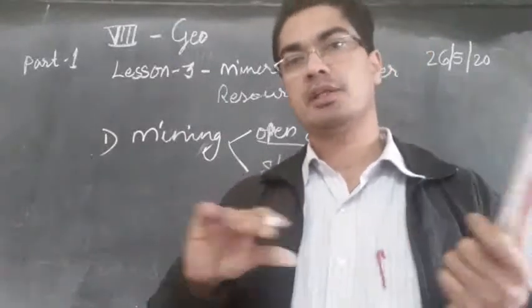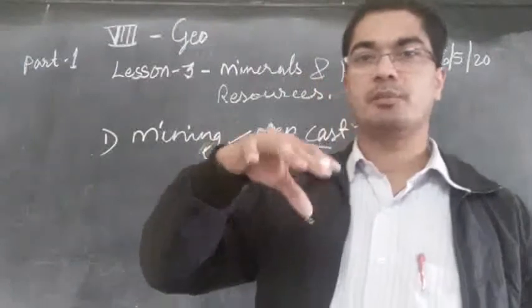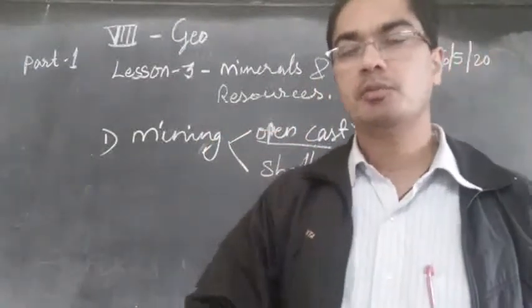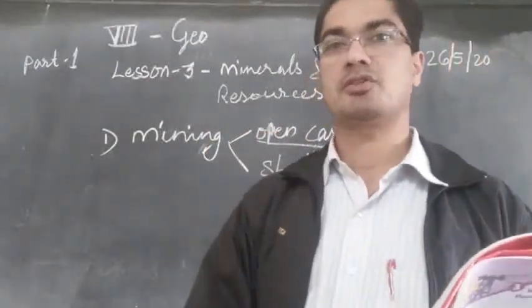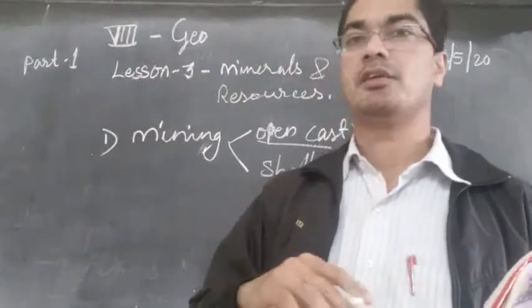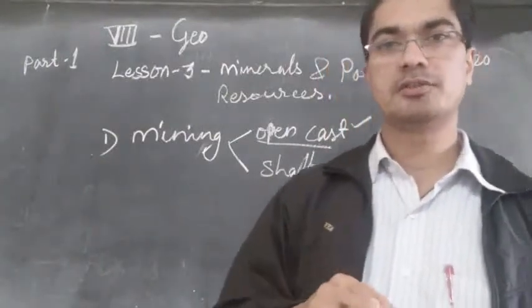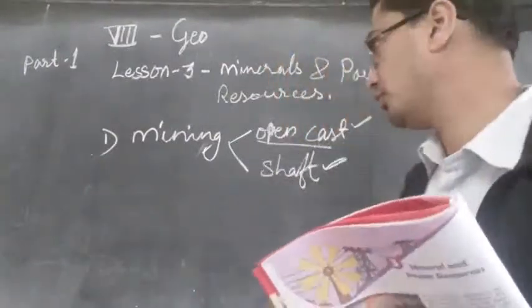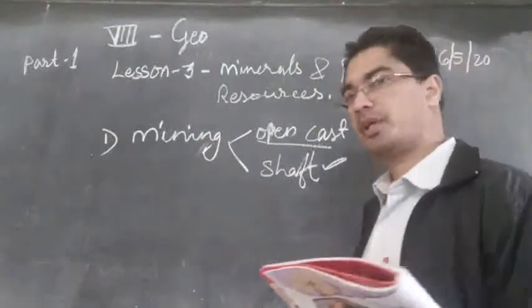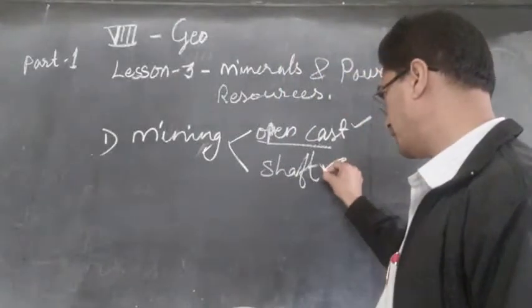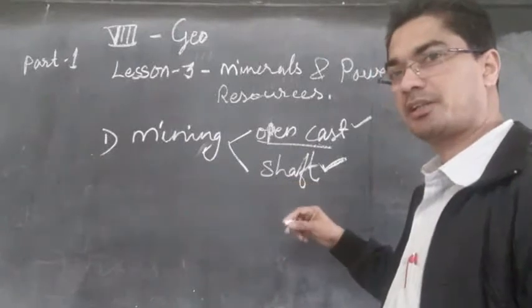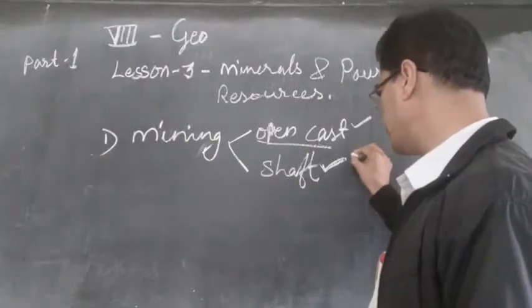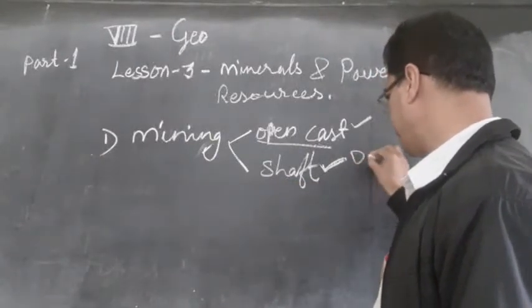So instead of removing the soil, with the machine they drill and make a deep hole till they reach the place of the petroleum mineral. What method do they use for mining out petroleum products? It is called shaft, and under the shaft it is properly called drilling.